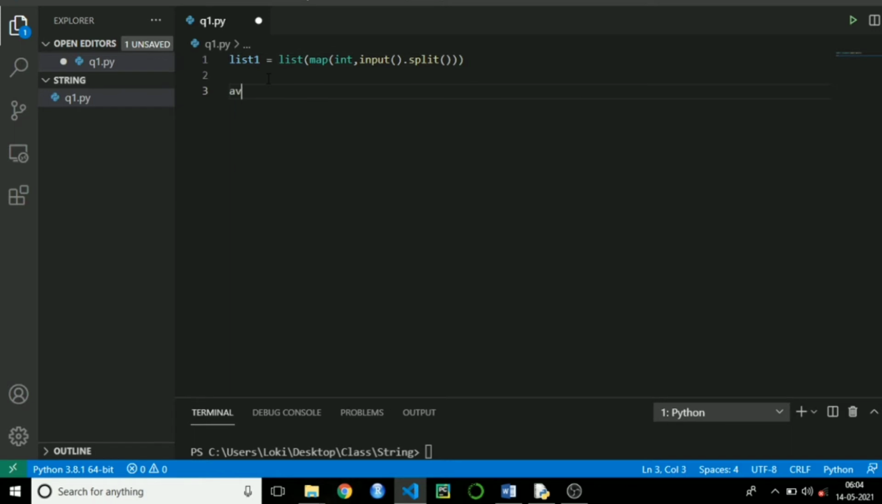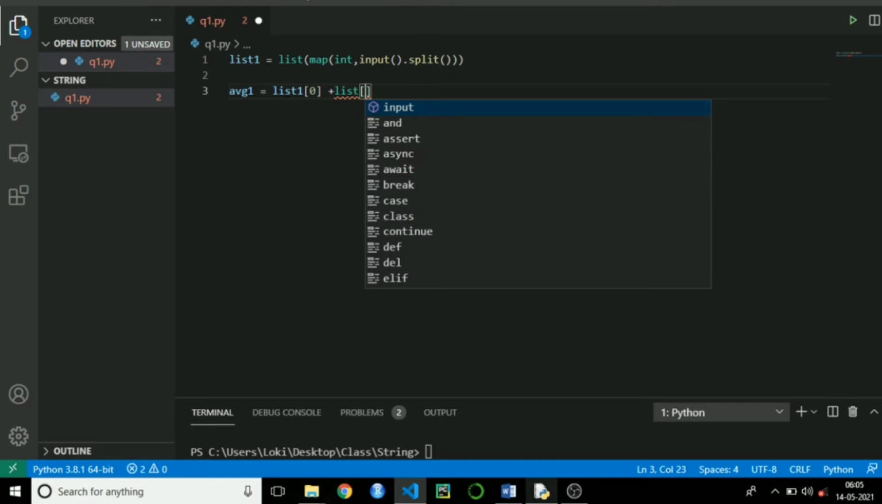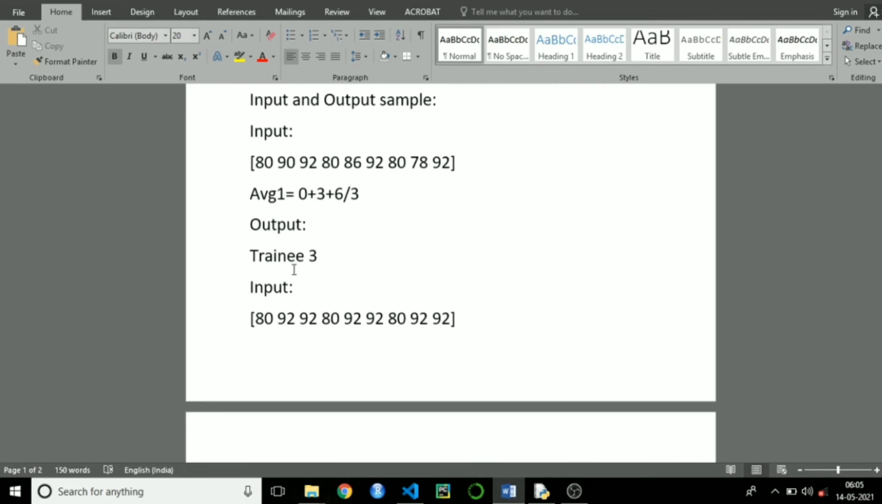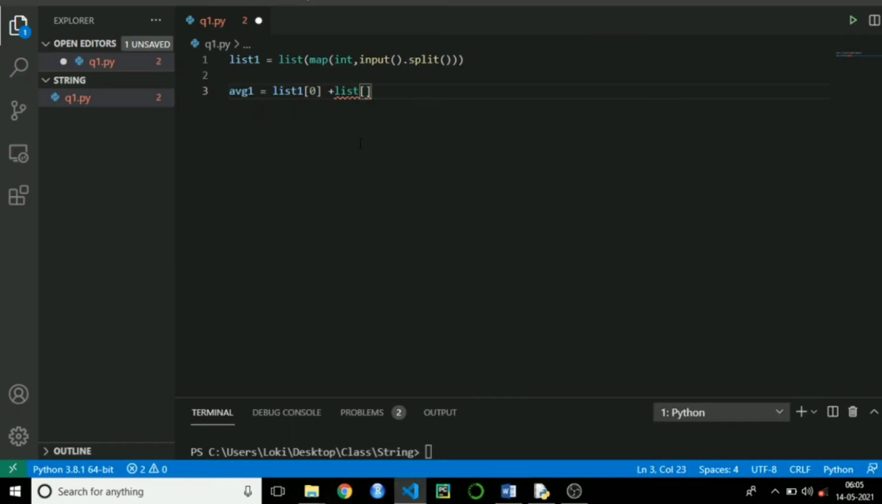After this, I need to get the average oxygen level of trainee 1. I am declaring average1 variable to store the average oxygen level of trainee 1. I have already explained the oxygen level of trainee 1 is going to store at position 0 and then at position 3 and again at 6.